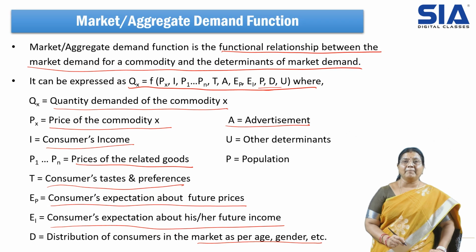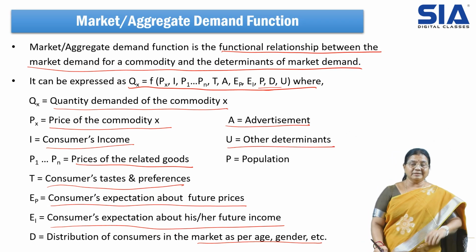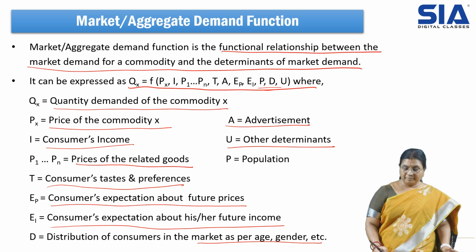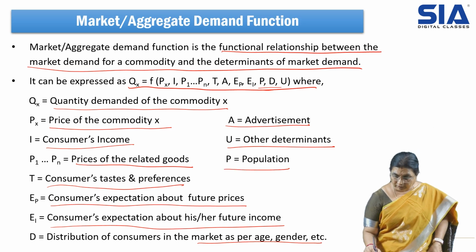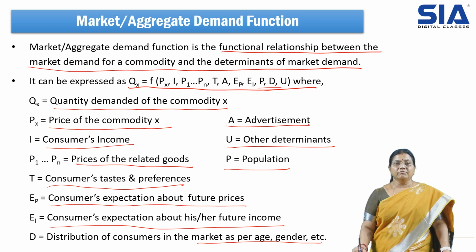It will also impact the demand. Then other determinants, other than these, there may be some others. Here P is the population. So population is one of the factors which influences the demand. Which type of consumers require that product will also affect demand.